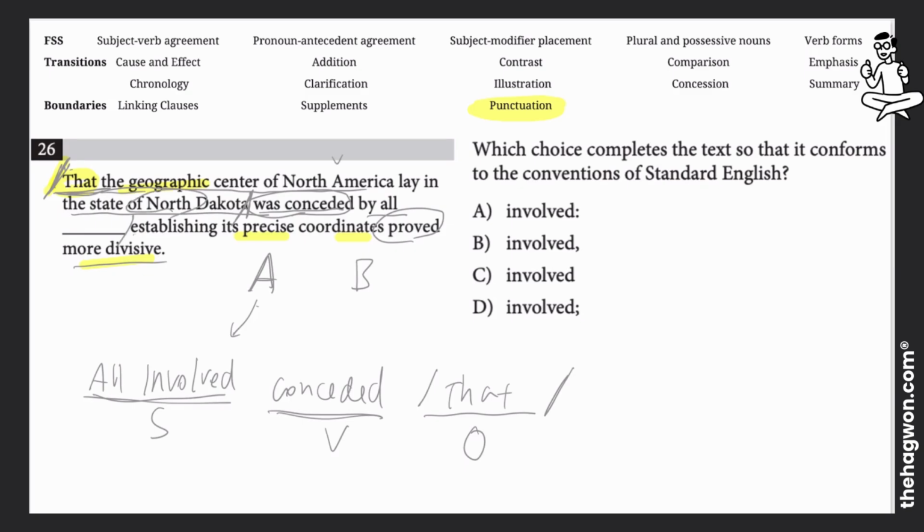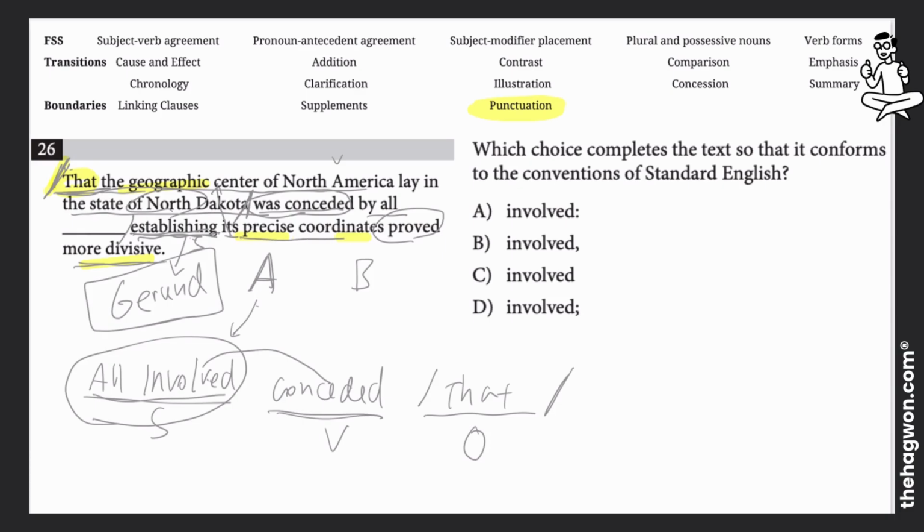On this particular one, establishing is what's called a gerund. You guys know what a gerund is. This is an -ing form of a verb that acts as a noun. So the subject, establishing its, what is it referring to? A geographic center. Establishing its precise coordinates proved more divisive. So when everybody involved accepted that North Dakota is the center of North America, the precise coordinates became less agreeable to all of them.